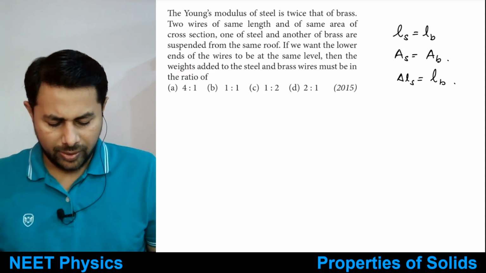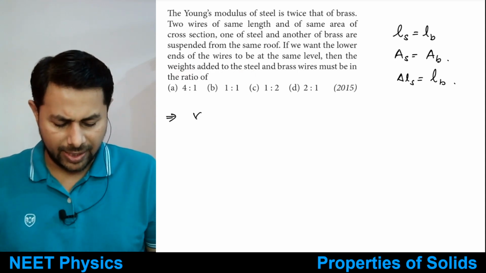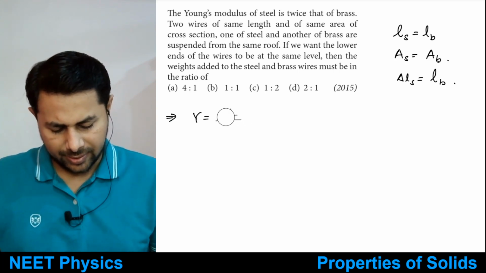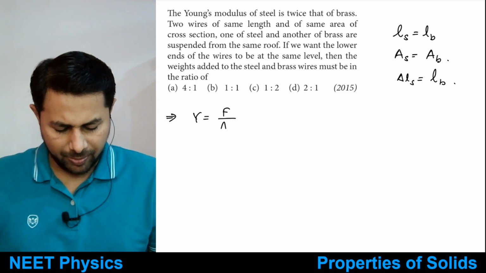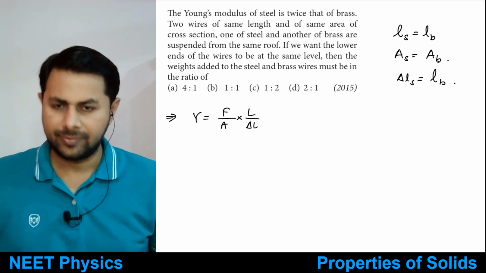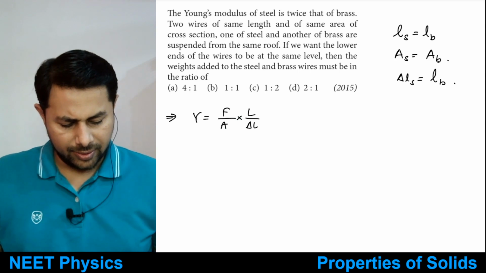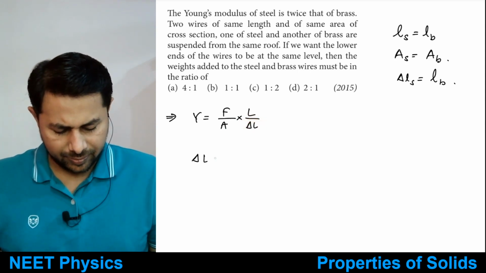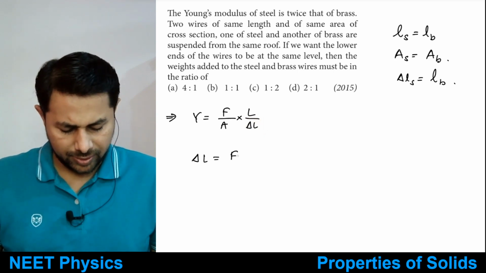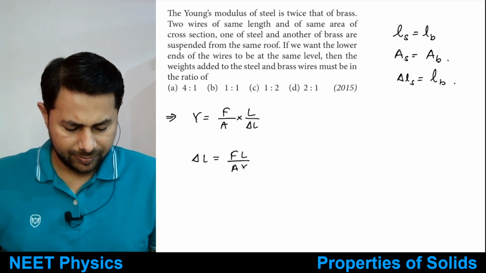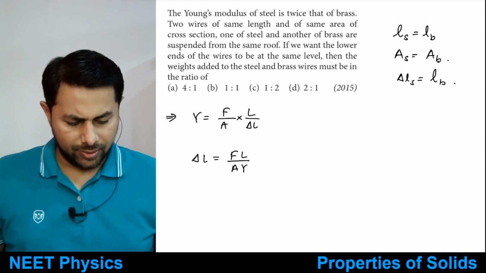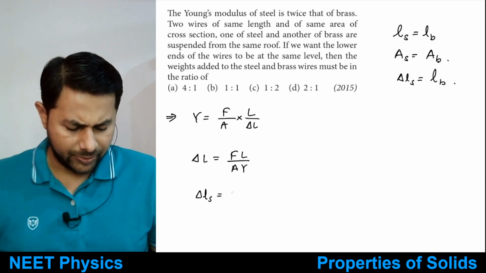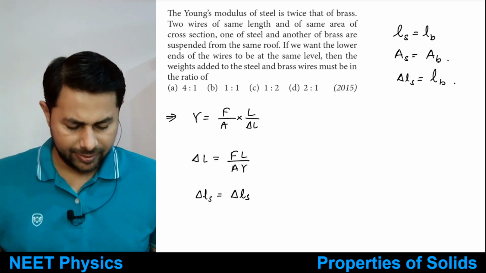So again, let's take the same formula, Y is equal to what? F upon A times L divided by delta L. Then you want the same change in length, so delta L is equal to F times L upon A Y. So delta L in steel, this is again a comparison kind of question, is equal to delta L in brass.